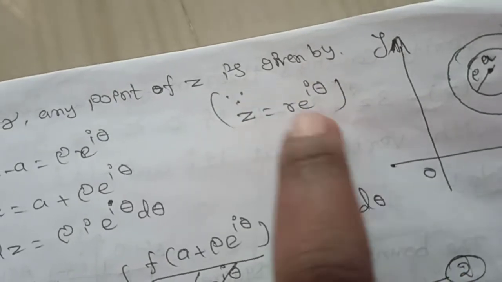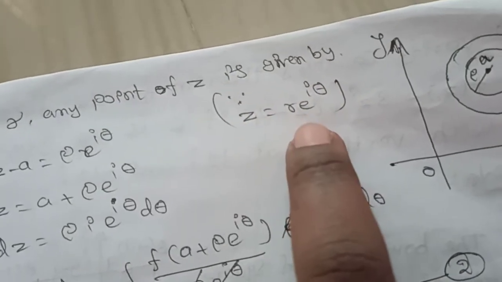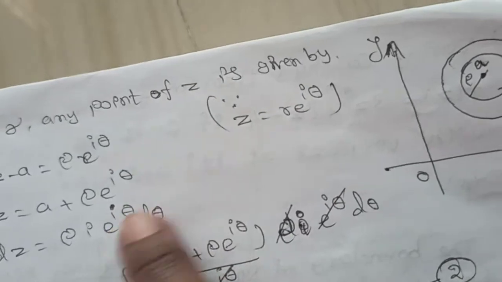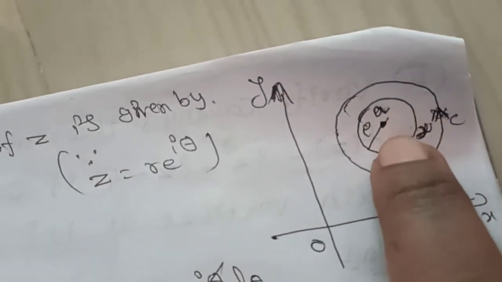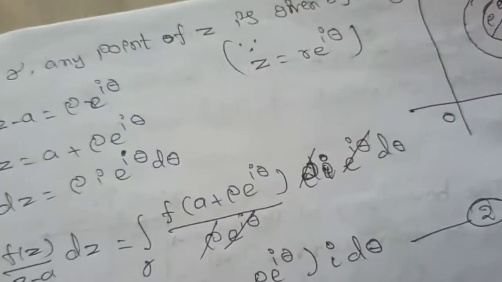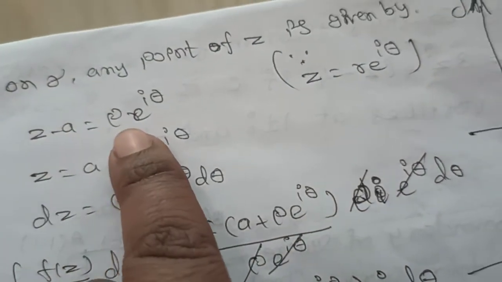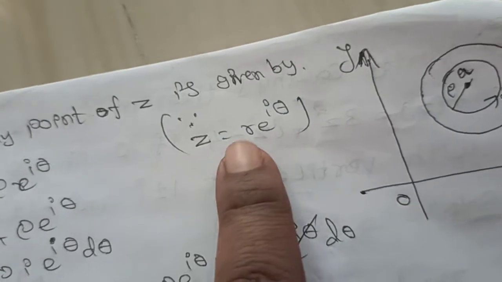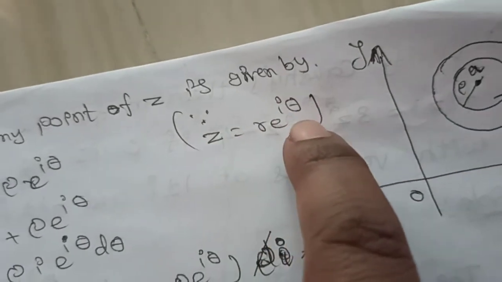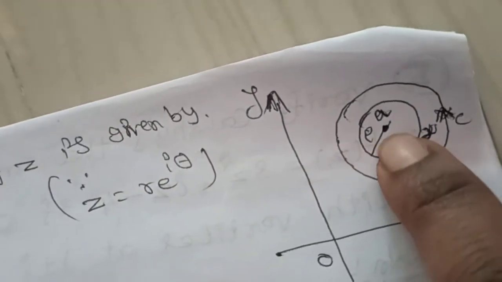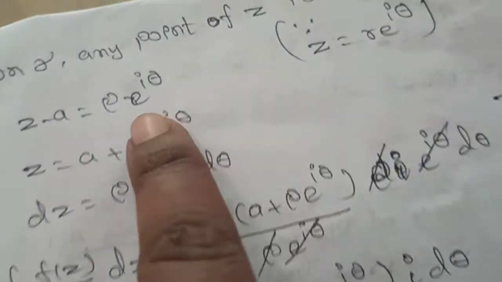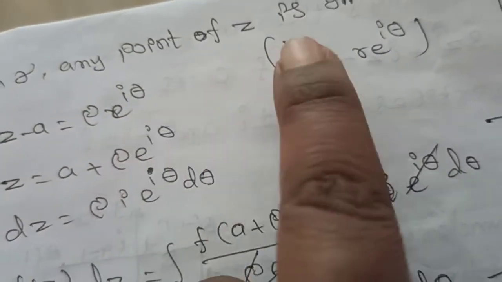Using this formula here, z minus a equals the radius, and in this statement the radius is rho. So z minus a equals rho into e power i theta.